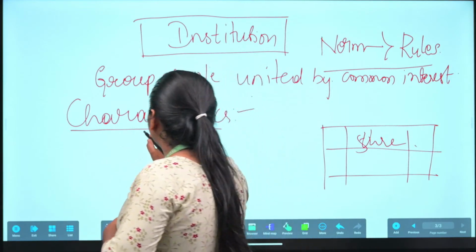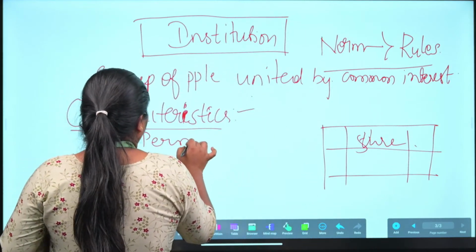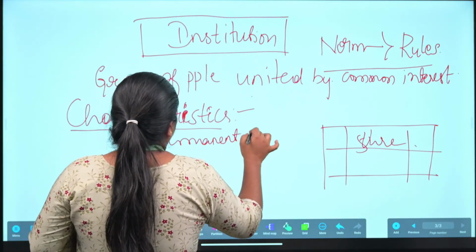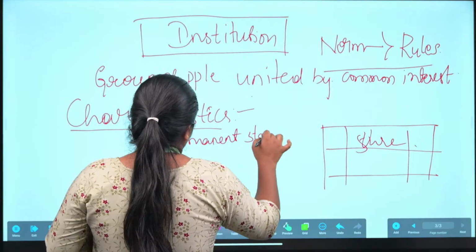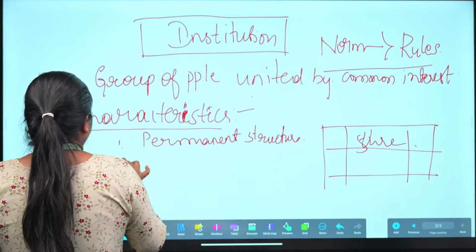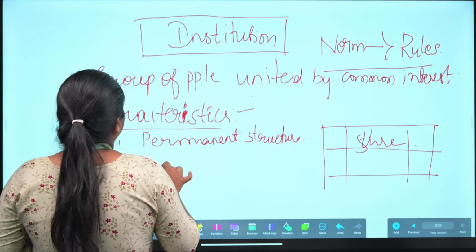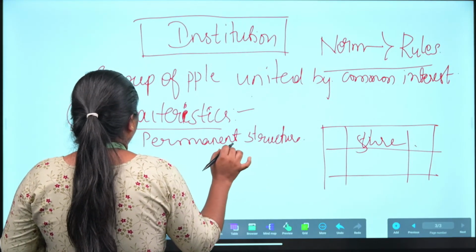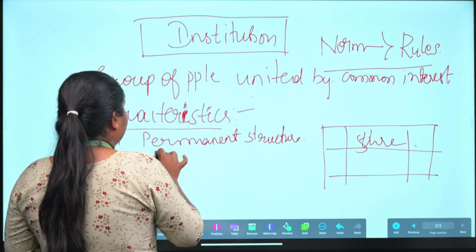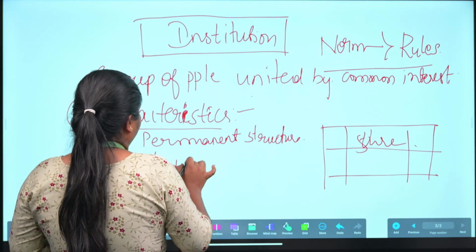Permanent structure. While writing, permanent structure is the first one. The second one is that we have a permanent structure and also work for needs to be fulfilled.